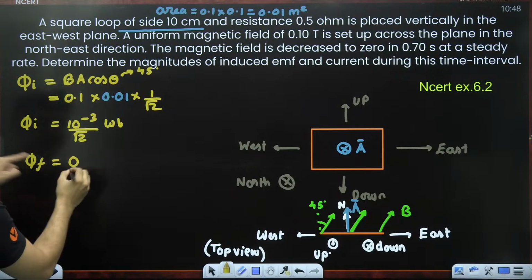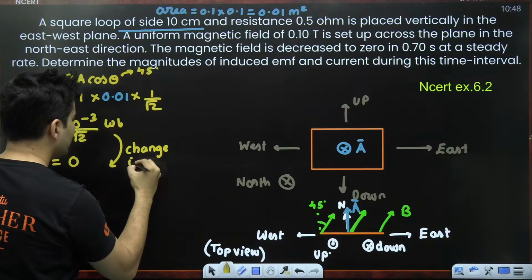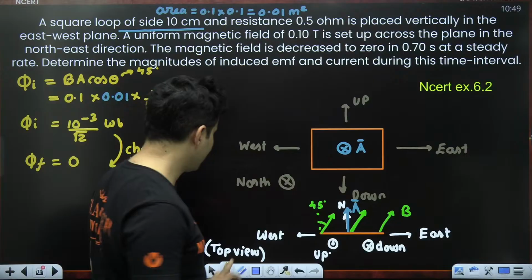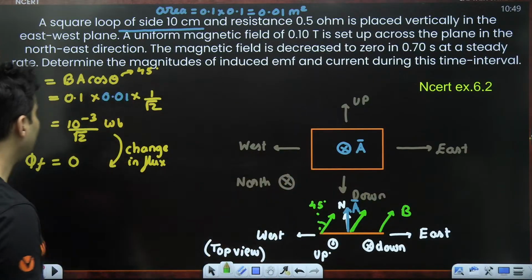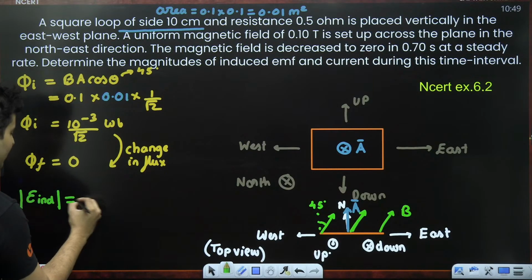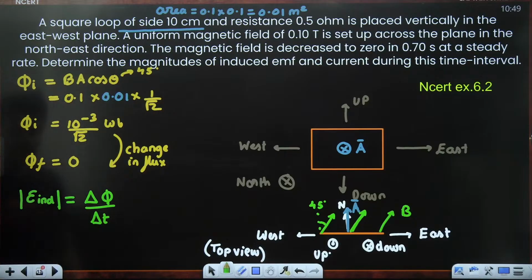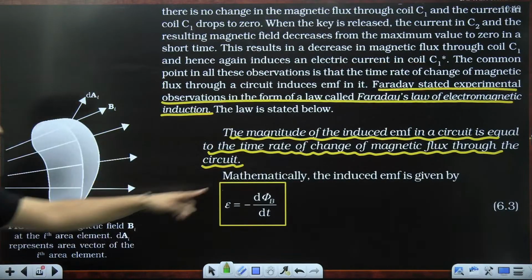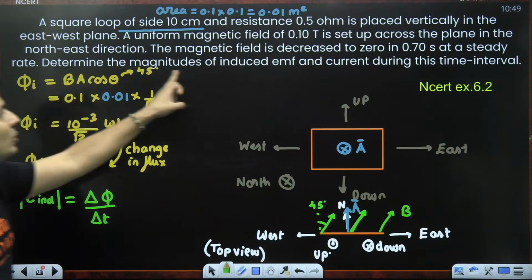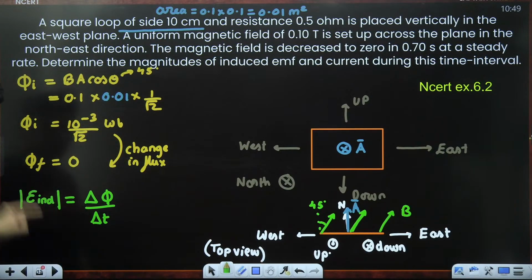So definitely it has changed. Can you see? There is definitely change in flux. How much time it took? 0.7 seconds. So 100% there will be EMF induced in it. And the induced EMF magnitude is change of flux upon the time taken. Why is there no minus sign? Because here there was minus sign. I am just interested in the magnitude, the modulus. So I'm not worried about the sign. I've put mod symbol also.